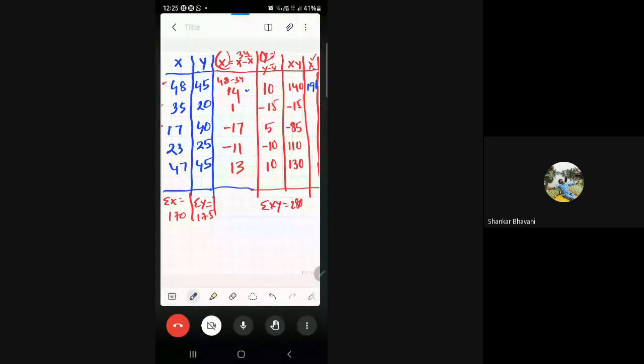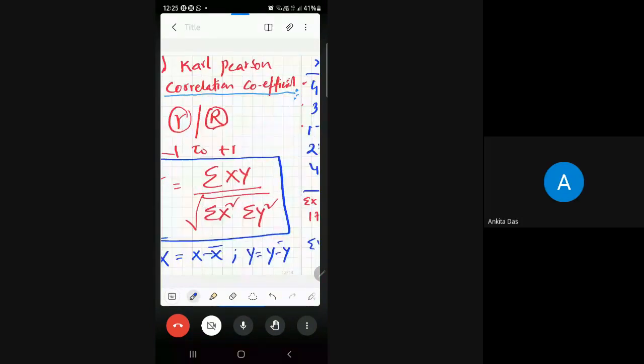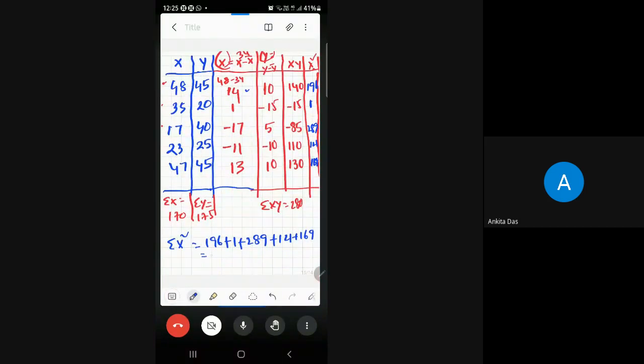Next one, 1 square means 1. 17 square, 289. 121, 11 square is 121. 169, 13 square is 169. So can I say that summation x square is 196 plus 1 plus 289 plus 121 plus 169, which is 776. 776. Okay, this is over.